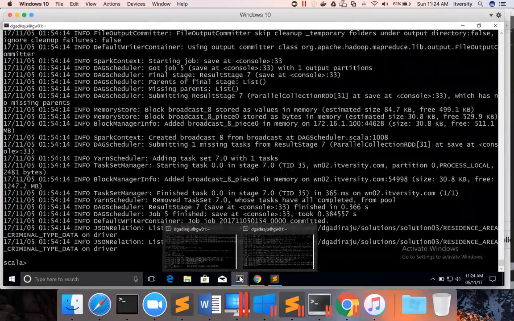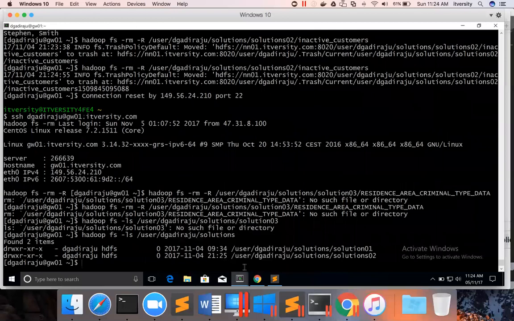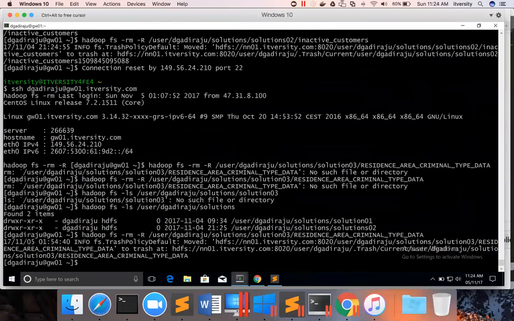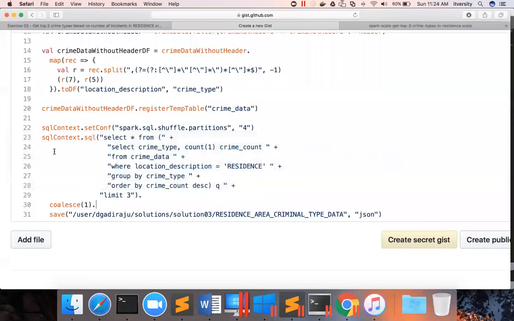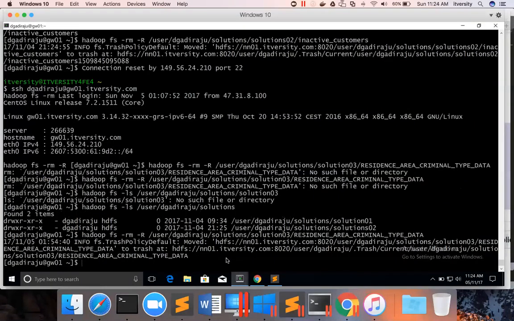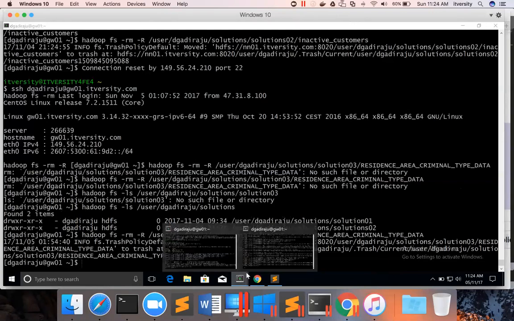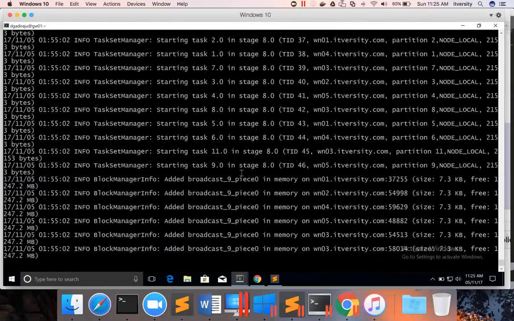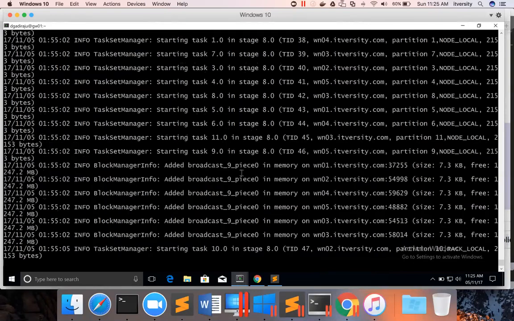Because for 3 records, I don't want to have 12 files created unnecessarily. Okay, so I'm deleting the files here. And then I want to use coalesce to copy the data. Yeah, coalesce is working. So now you will see only 1 file as output.